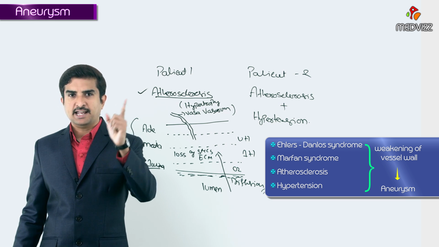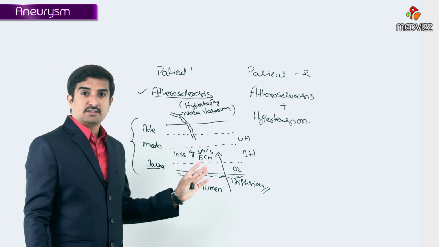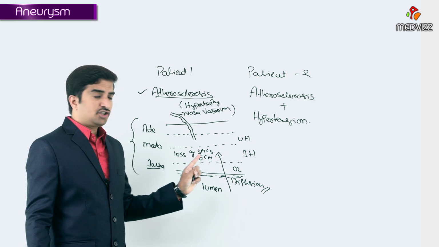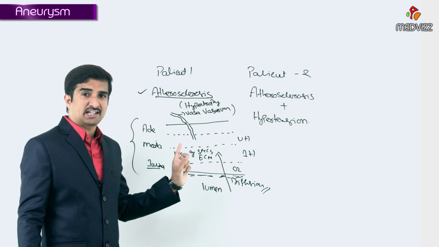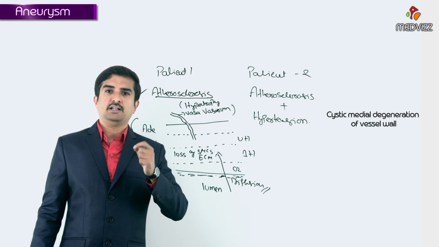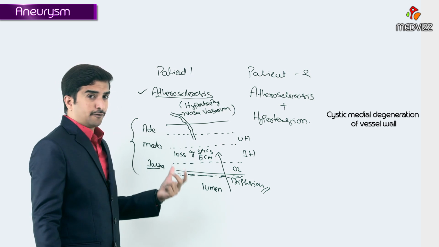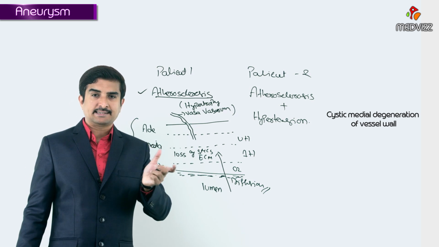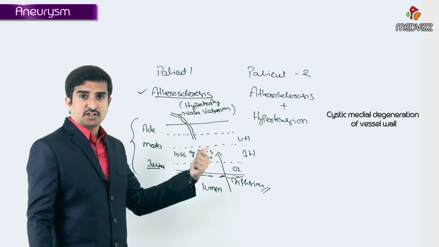development of aneurysms. So, if you see the histological changes in this, whatever the changes which I explained are collectively called as cystic medial degeneration. Although no true cysts are formed, generally we call it cystic medial degeneration, but you cannot see any cysts in cystic medial degeneration.